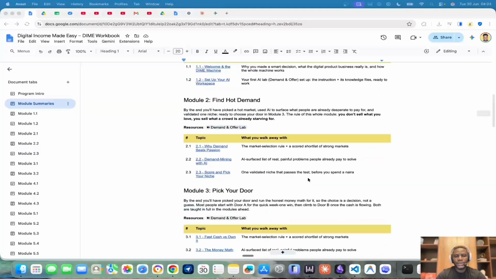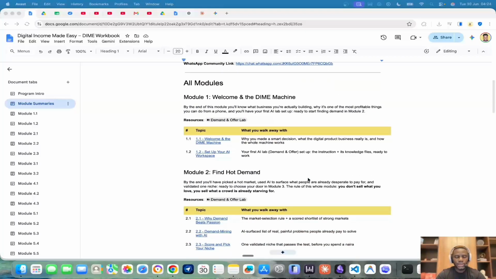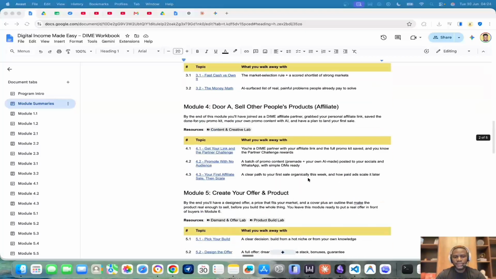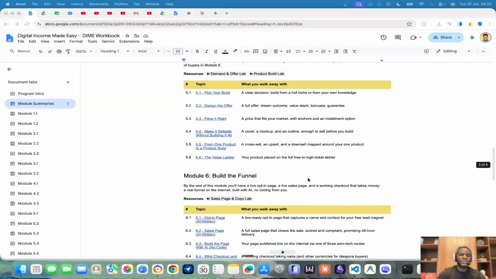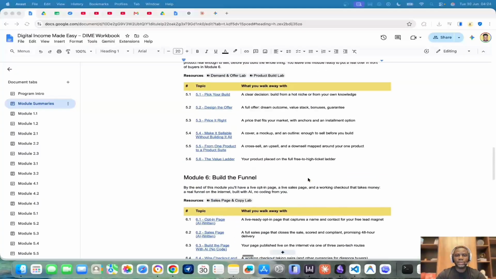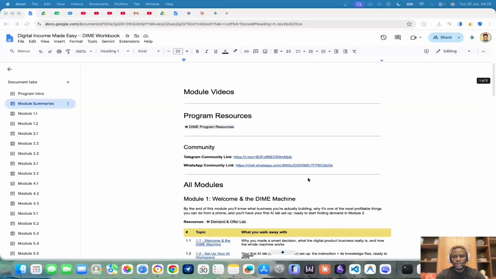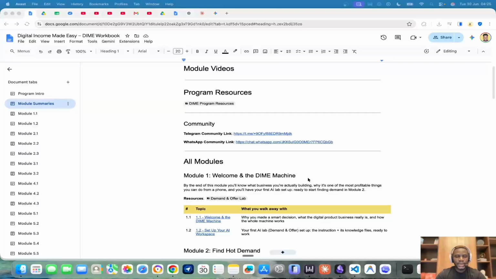But those modules are broken down into topics. So in every module, we're going to talk about some specific topics. Some modules have fewer topics than the rest, but the bulk of the work is from like the fifth module downwards. But don't worry, we're going to go through everything together, and I'm sure you're going to get value for the time and investment you're putting into this program.